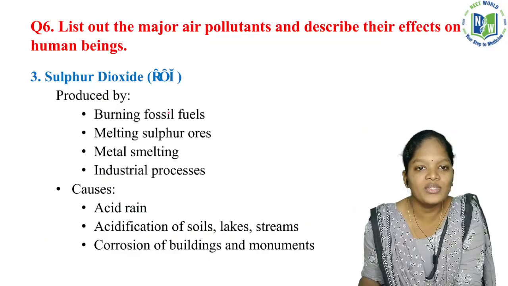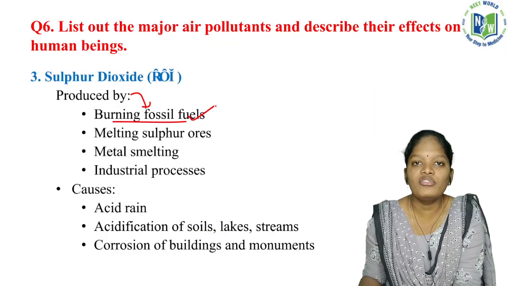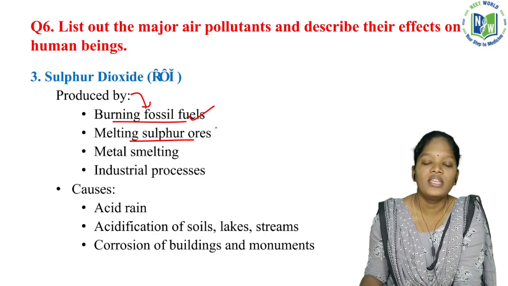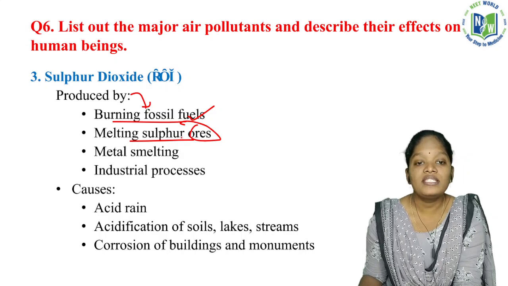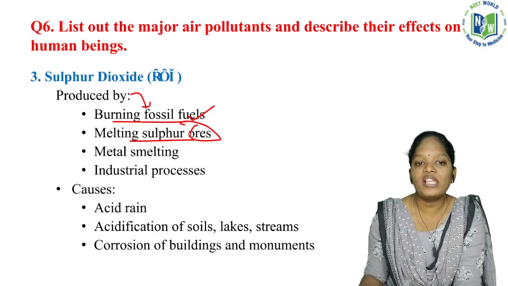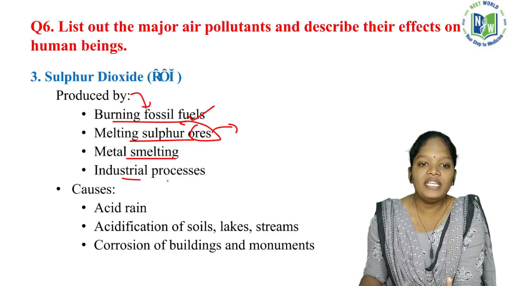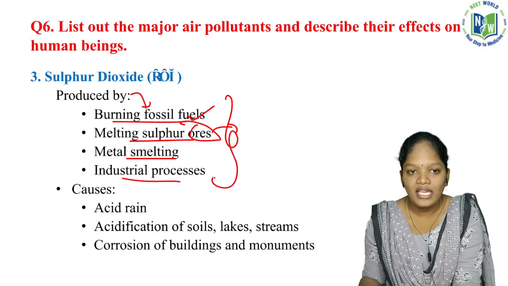Now the sulfur dioxide is produced again by burning of fossil fuels and melting the sulfur ores. There is a difference between minerals and ores, and you know that. Whenever we are melting those sulfur ores, sulfur dioxide is getting released. Also metals melting and industrial processes. By all these processes, sulfur dioxide is getting released.